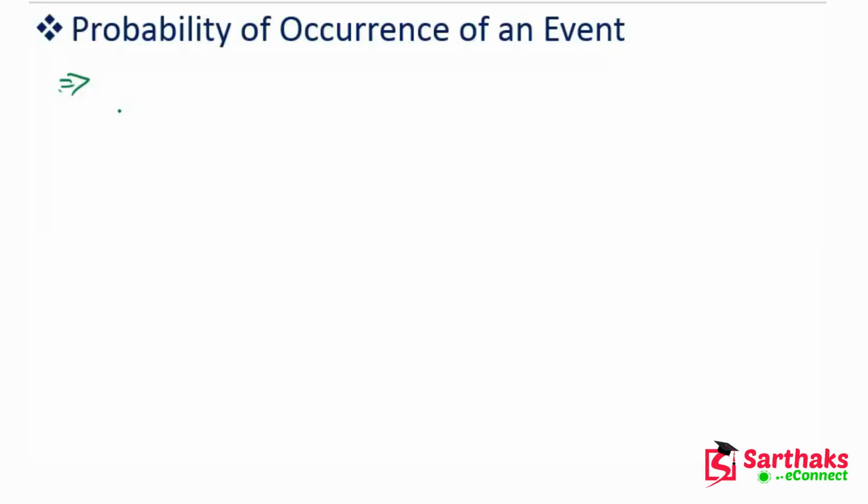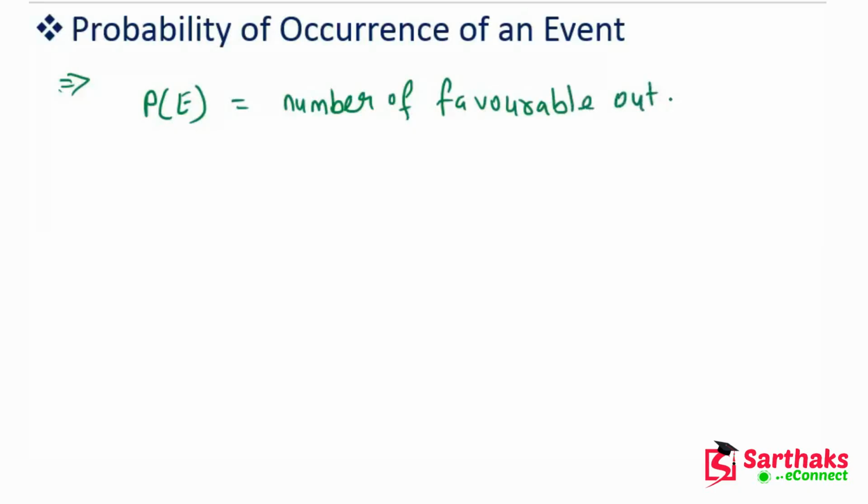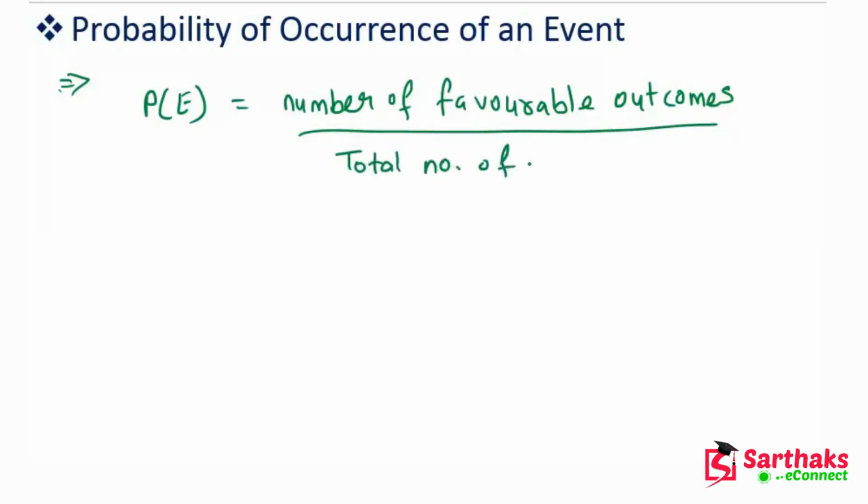So probability of event, which is equal to number of favorable outcomes divided by total number of outcomes.